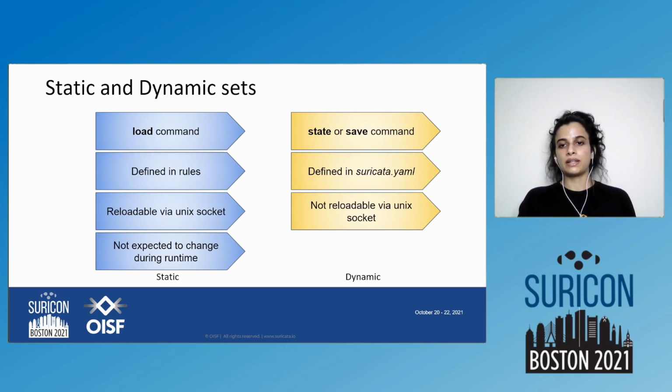And dynamic set is not exactly the opposite of it, but yeah, pretty much. We have the state or save command here. And this is defined in suricata.yaml. And this is not reloadable via Unix socket. However, you can manipulate the dynamic datasets, as we're going to see in the next slides.